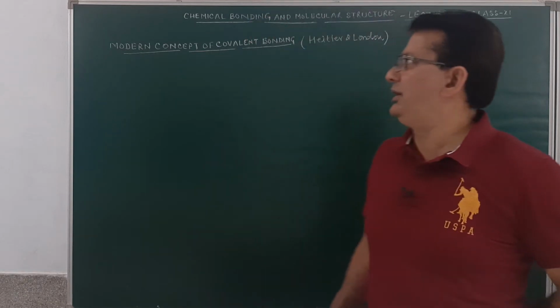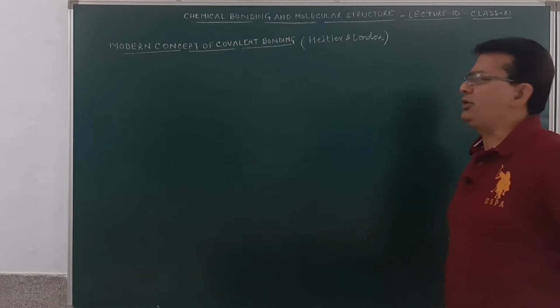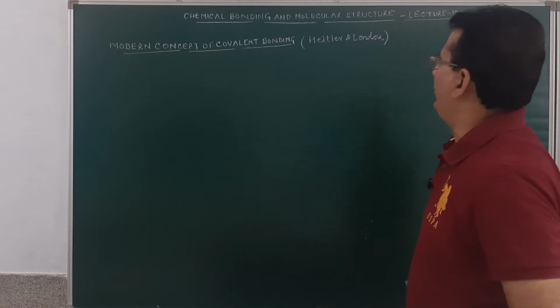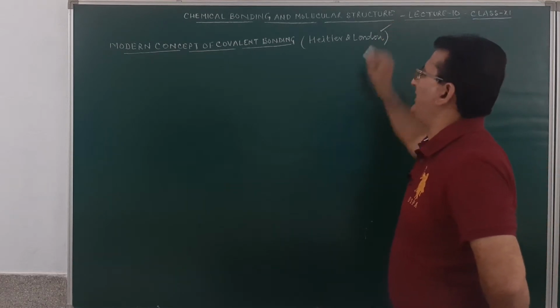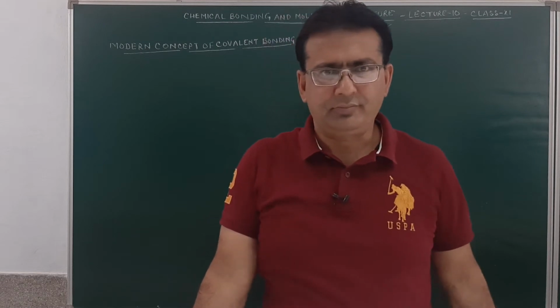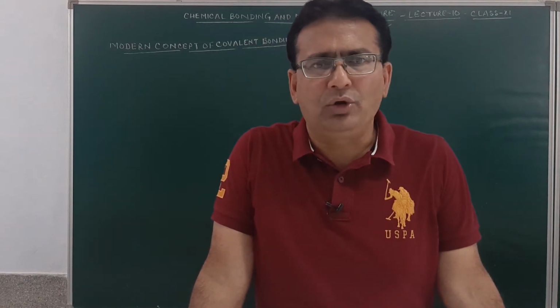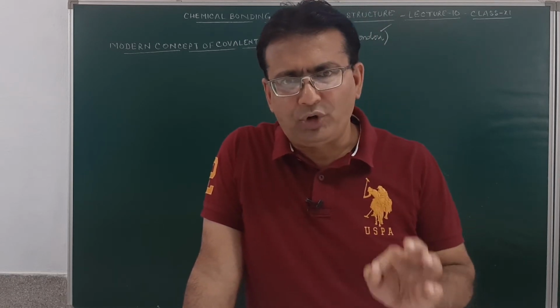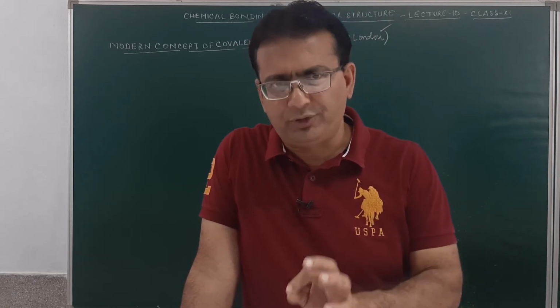We start with the modern concept of covalent bond formation. This modern concept was given by the scientists Heitler and London. What does it say? The modern concept of a covalent bond has certain postulates or points.